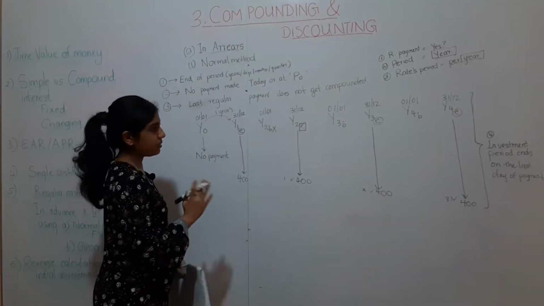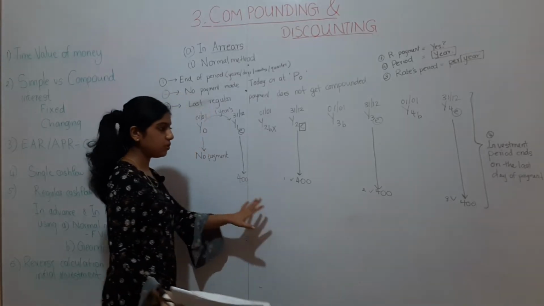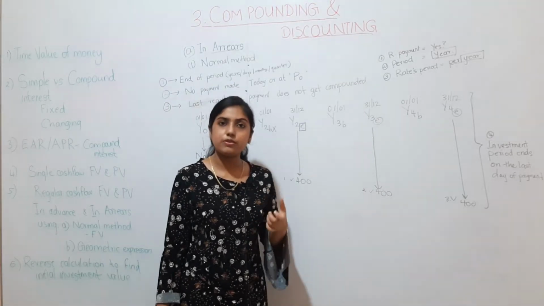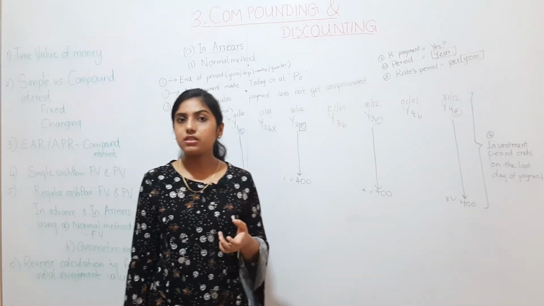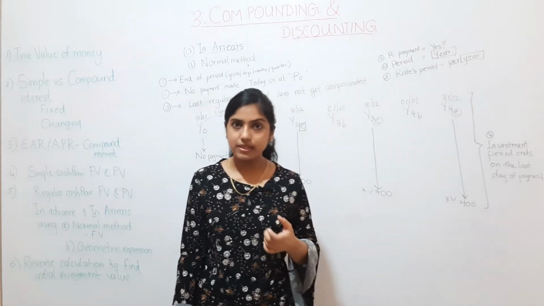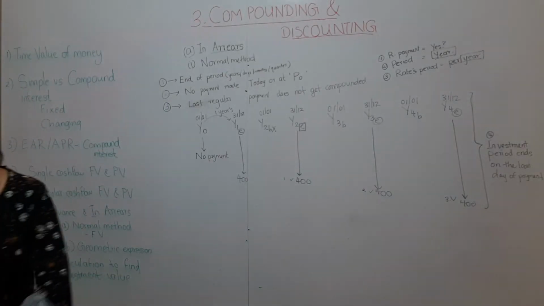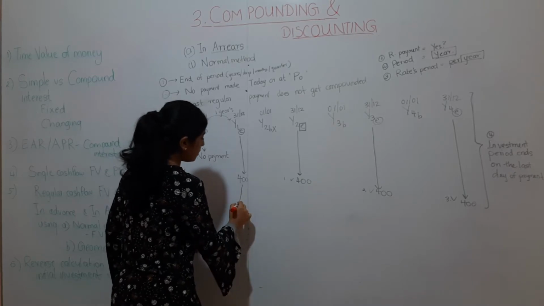Okay, now simple. Now we will calculate the future value using the future value formula which we considered for single cash flows, and also the compound interest formula. Both are the same. So this is our first 400.